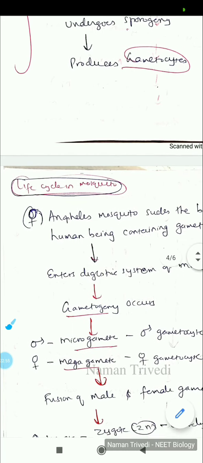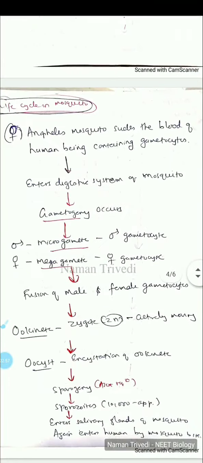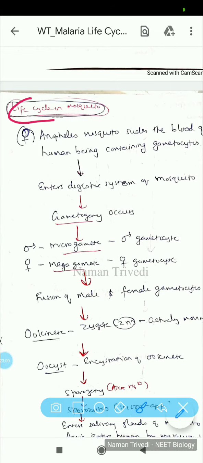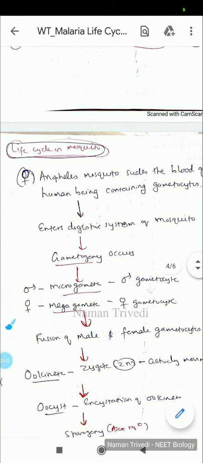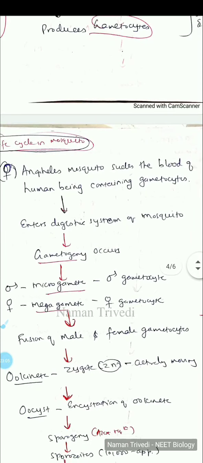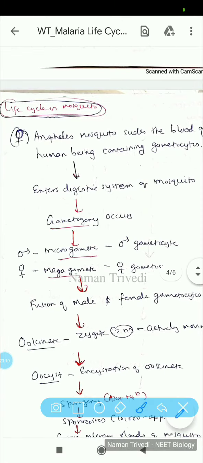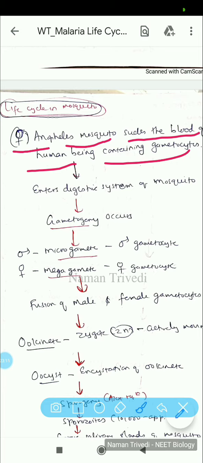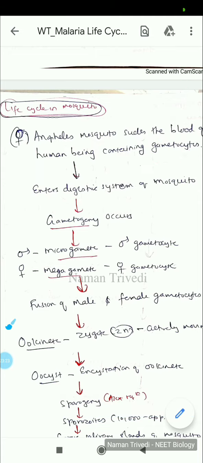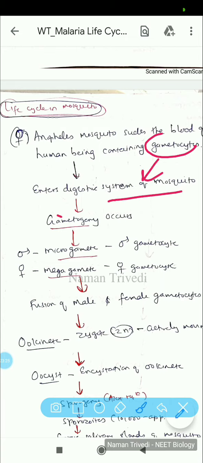Now let's say a mosquito bites a human again. In that case, the blood which contains gametocytes will be transferred to the mosquito. As you know, only the female can bite, because it has the proboscis, and it will again suck blood to obtain nourishment. So now the gametocyte has entered the mosquito. It will go to the gut of the mosquito's digestive system. Here gametogony will occur. Gametogony means gamete formation.